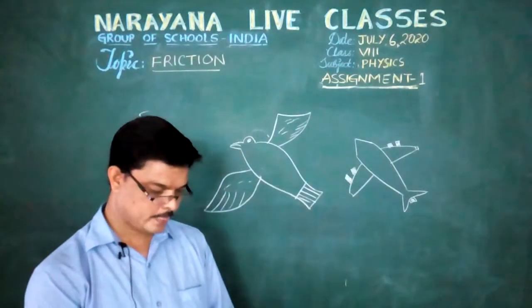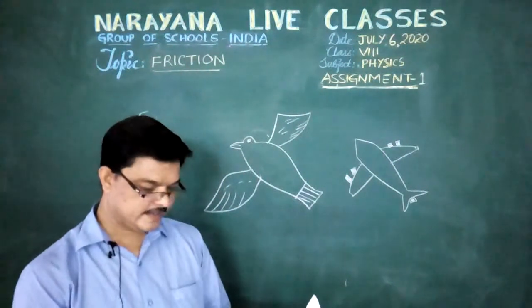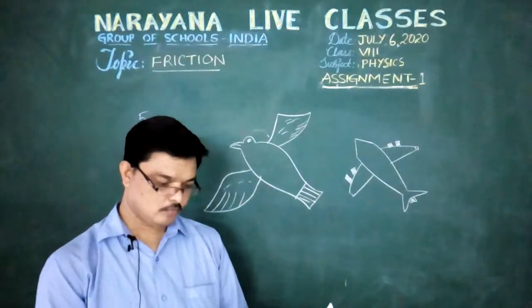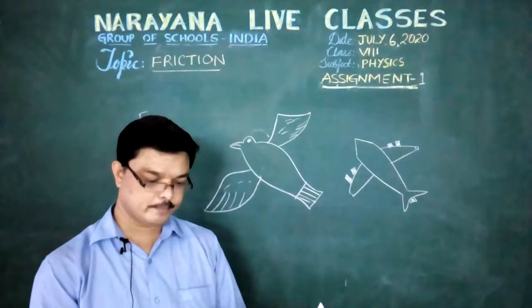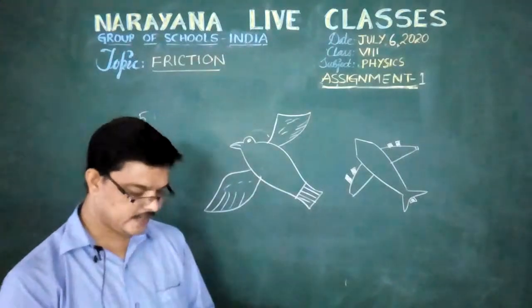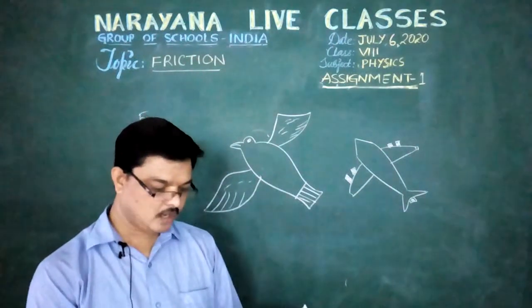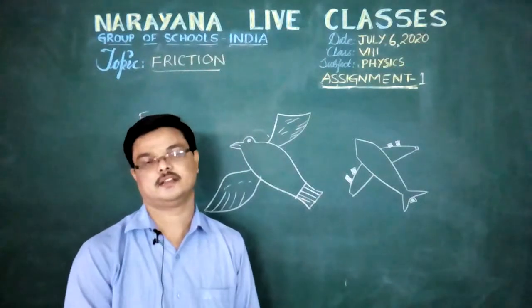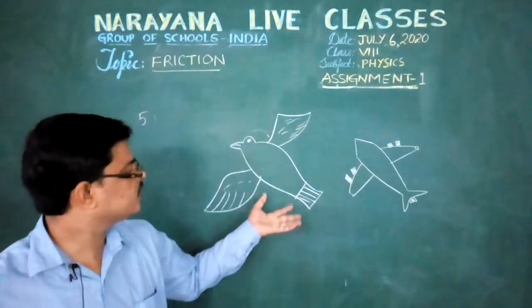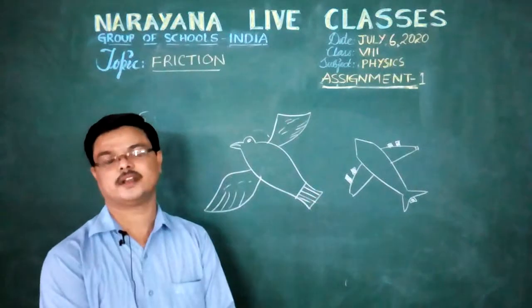Question number 5. Observe the following diagrams and describe why the shapes of birds, fishes and aeroplanes, and all the vehicles, are streamlined. See here, two diagrams are there. One is a bird, the next one is an aeroplane.